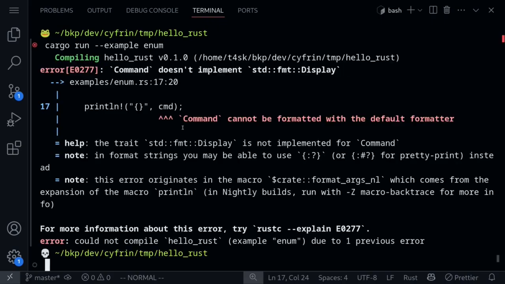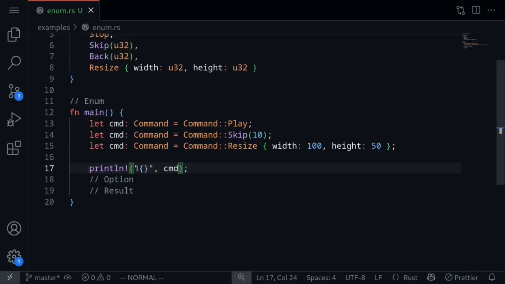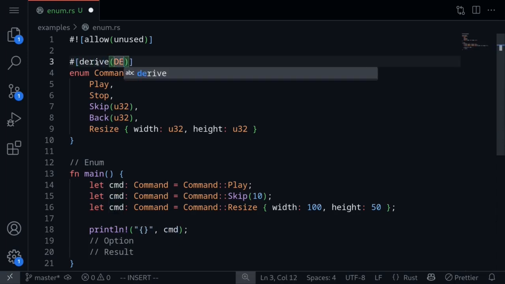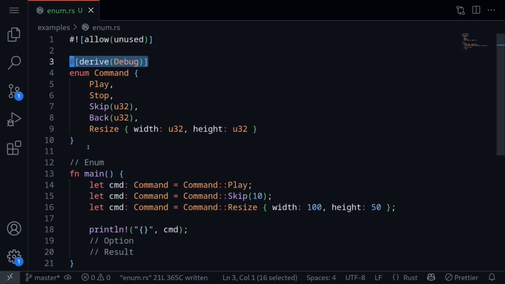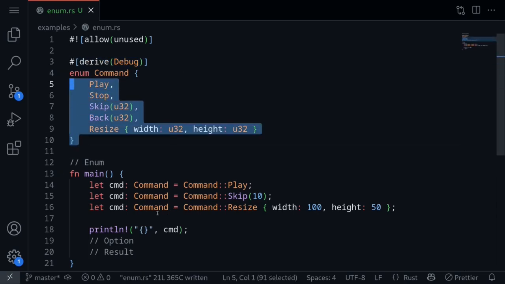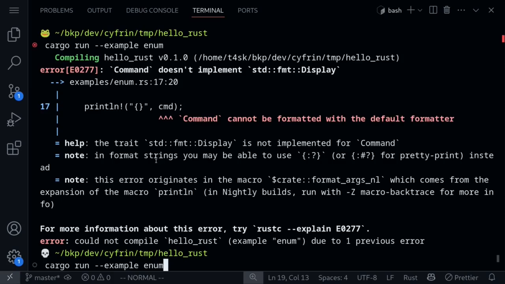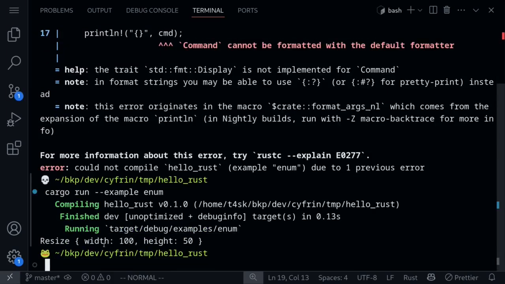Execute the code, and you'll notice that there's an error here. Command cannot be formatted with the default formatter. To fix this, we'll need to do one more thing to our enum. We'll need to put some special macros so that we'll be able to print this enum. This macro is called derive with Debug. So by putting this code into our enum, also works with structs, we'll be able to print this enum out. And finally, we'll need to put in colon and then question mark. Execute the code again, and now we can see that the command is printed, Resize with width 100 and height 50.